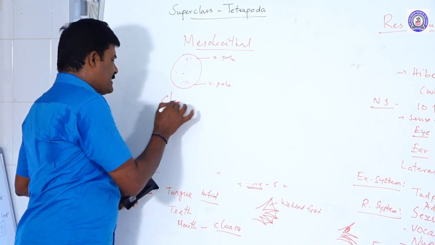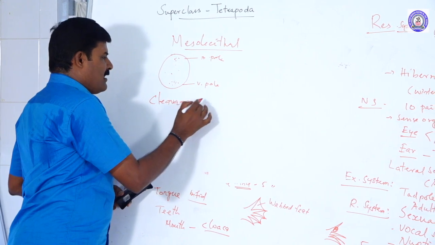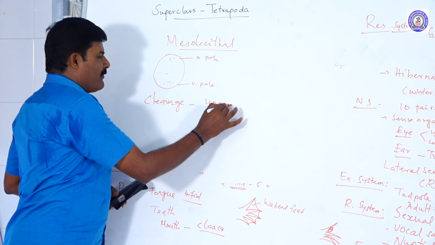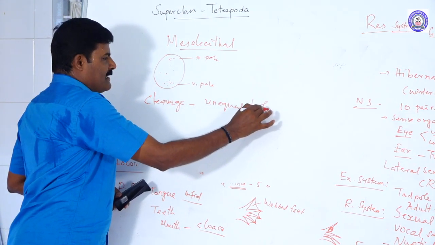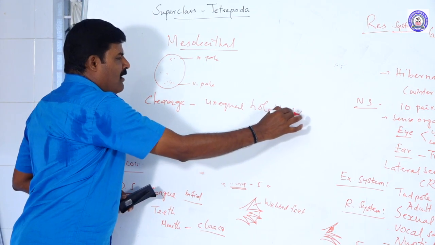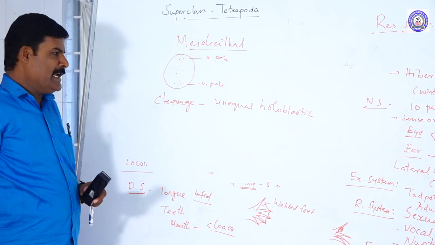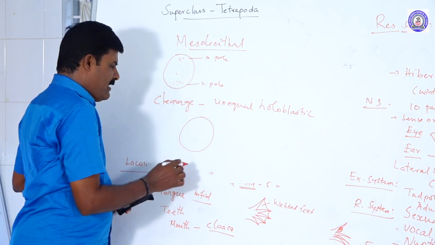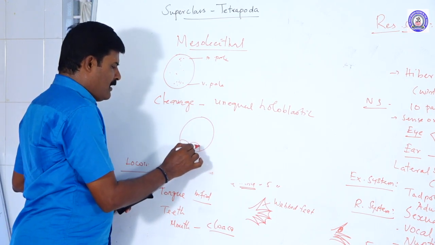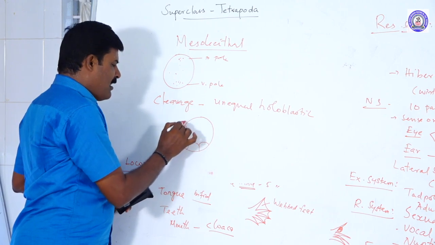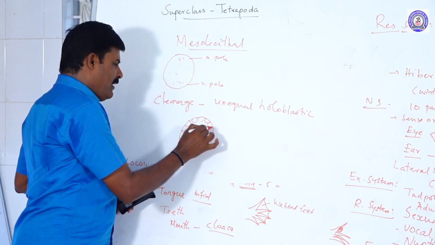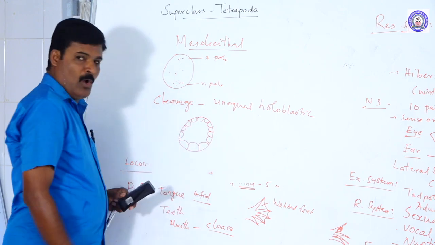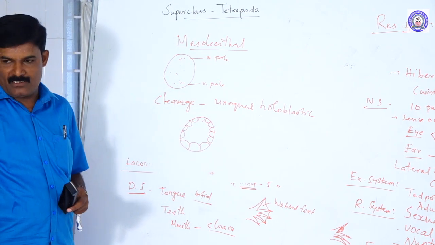The cleavage is always unequal and holoblastic. Why is it unequal and holoblastic? As a result of cleavage, blastomeres are formed. These blastomeres are not of equal size. Two kinds of blastomeres are formed, one larger and another smaller.